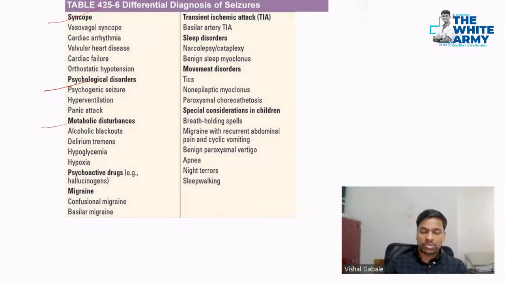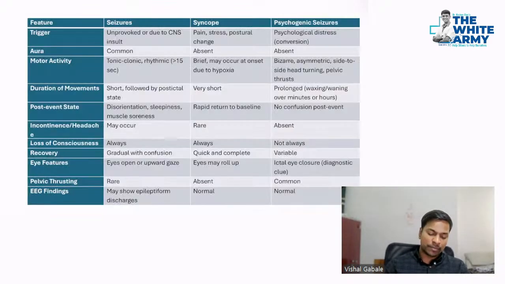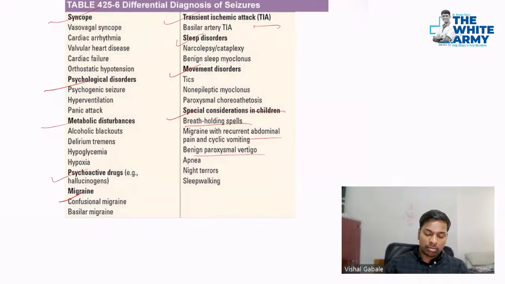The metabolic disturbances should also be considered before considering epilepsy. Psychoactive drugs, migraine, transient ischemic attacks, sleep disorders, movement disorders, and in case of children, breath holding spells, in case of congenital heart disease, cyanotic congenital heart disease specifically, then migraines, BPPV, apnea, night terrors, and sleepwalking.